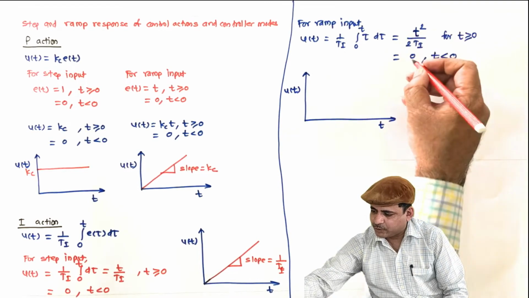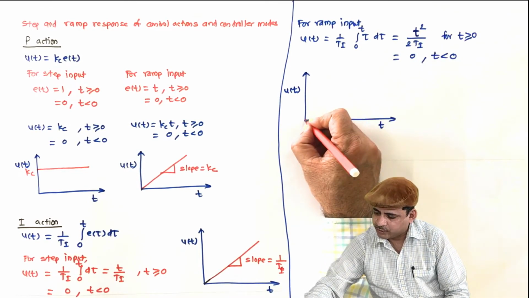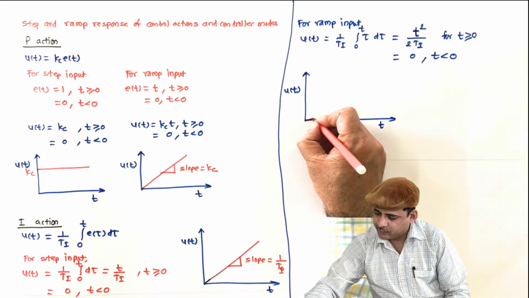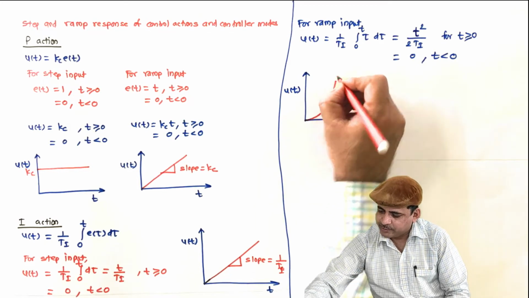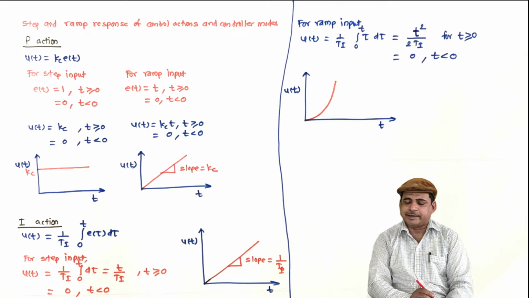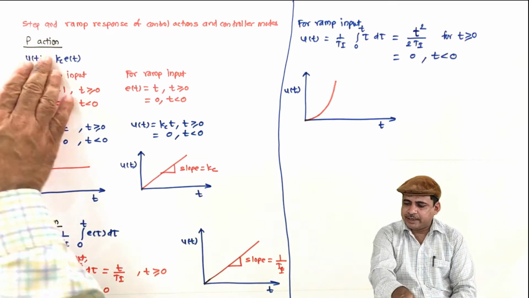It's t square by 2 Ti. So initially it will be 0 and it will be a square function, so it will be like this, t square by 2 Ti. So this is about P and I.